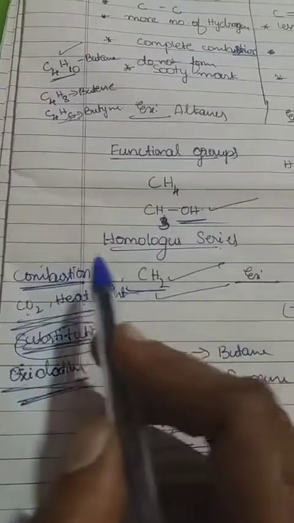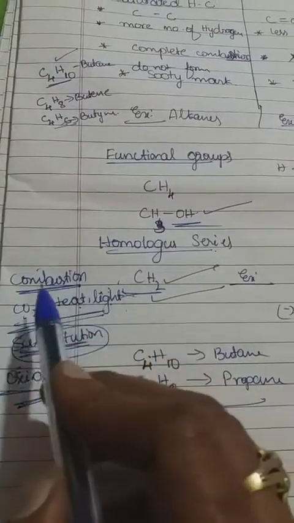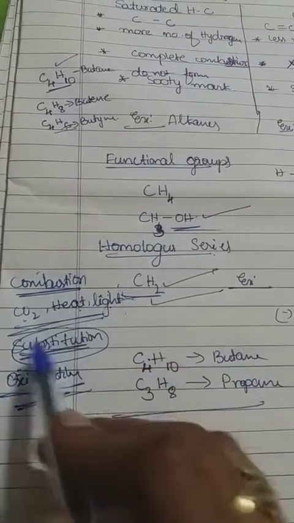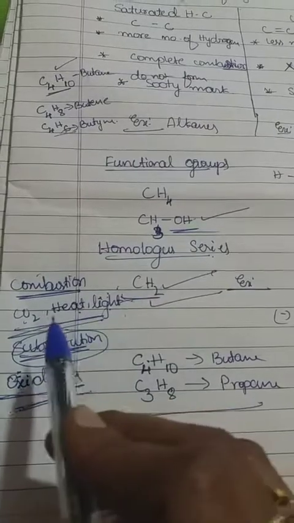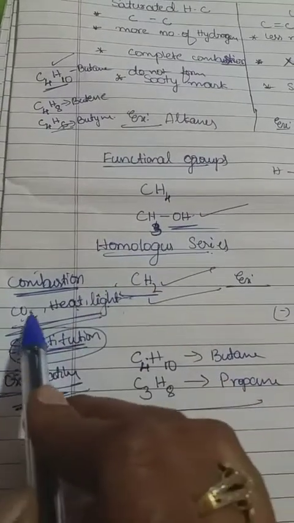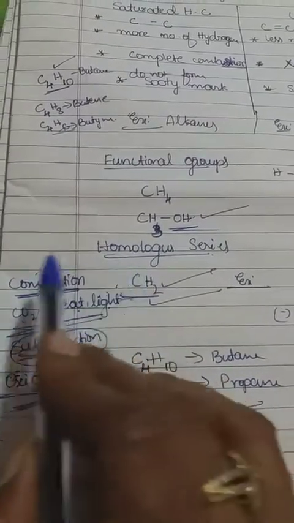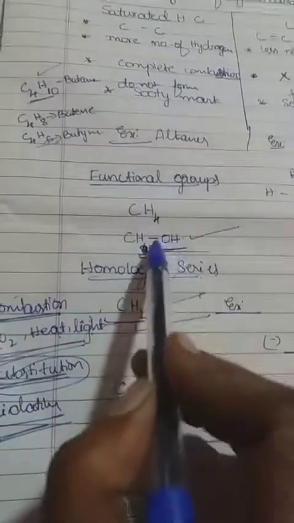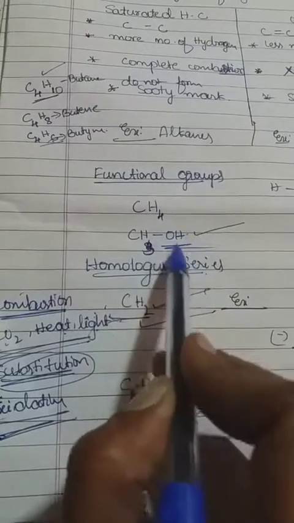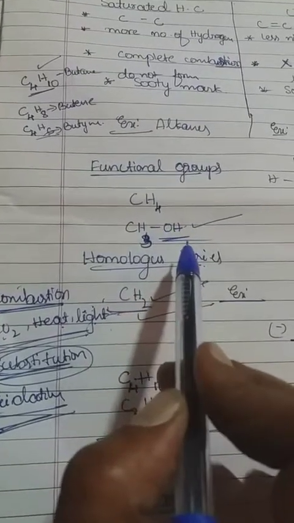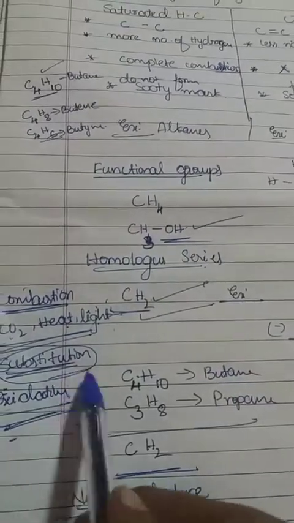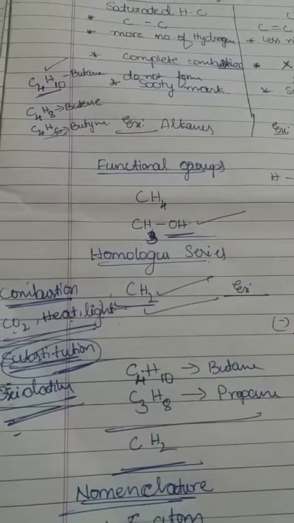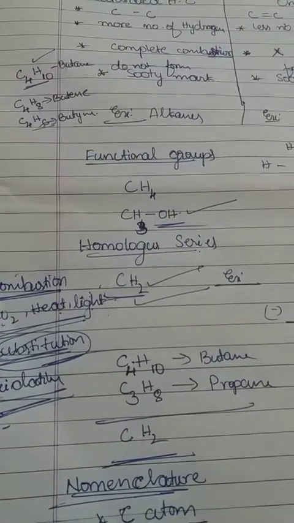Once again, what is combustion? Combustion means the burning process of a hydrocarbon in the presence of oxygen, releasing carbon dioxide, heat and light. And what is the substitution reaction? One atom is replaced with another element in the presence of sunlight; that is called the substitution reaction. Hope you understand this. Thank you.